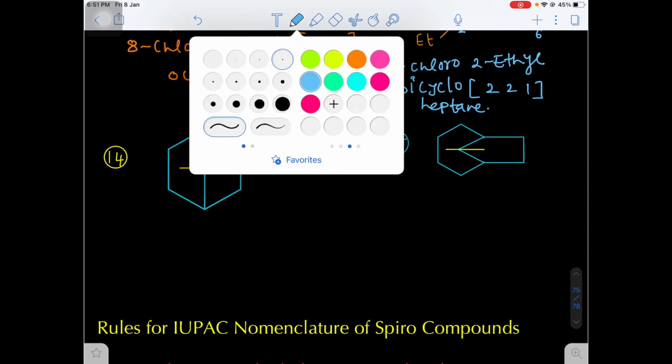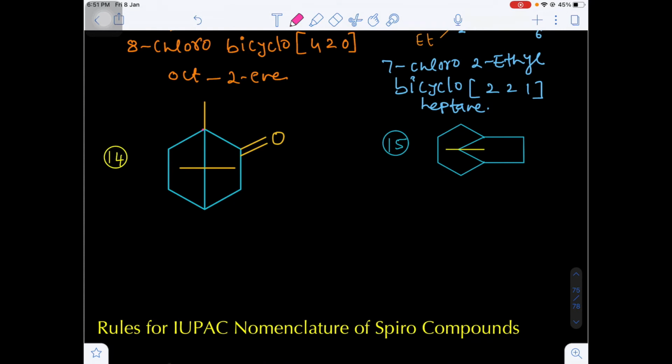Okay. Question number 14. Consider any one of the bridgehead carbons. This is nothing but the methyl substitution. It is also methyl and it is also methyl. Now, here I am taking the first carbon because in the next position you have the keto functional group. That's why I am giving the methyl group containing carbon at the bridgehead as number 1.